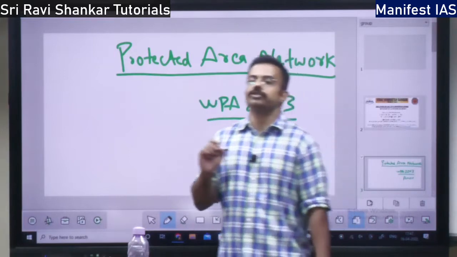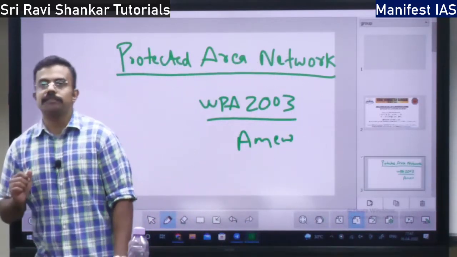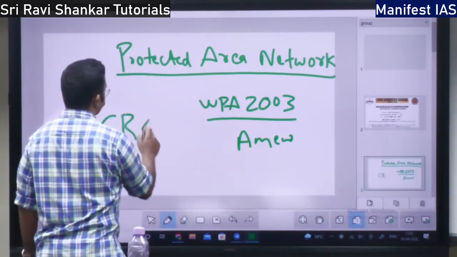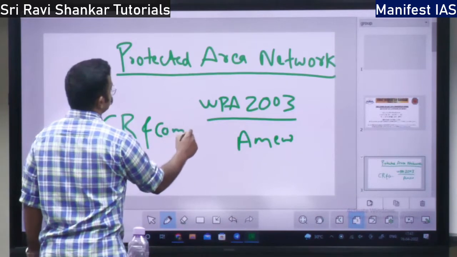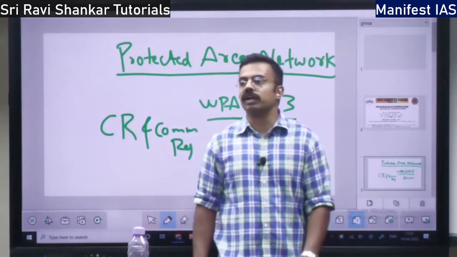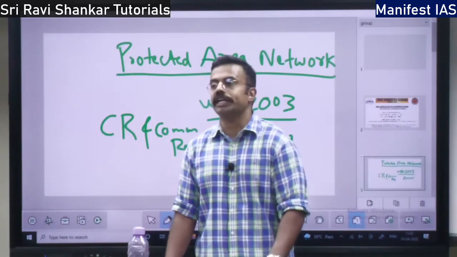See, wildlife sanctuary and protected area, they are government efforts, right? Whereas conservation reserve and community reserve, they are efforts by the people themselves, traditional tribals or NGOs or civil society.